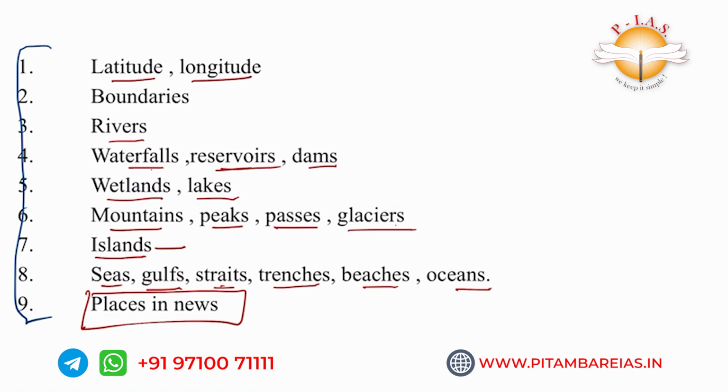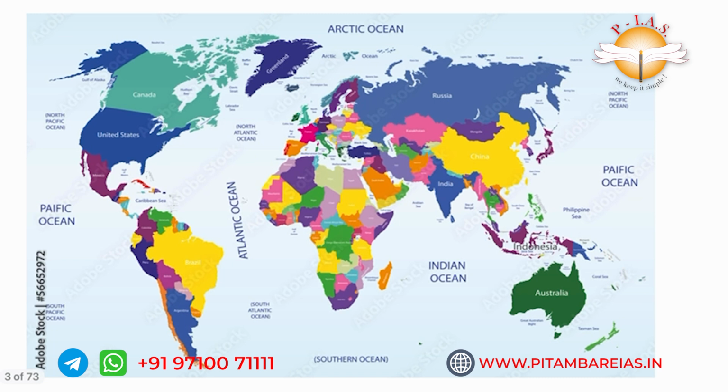Next, today we'll read about the Pacific Ocean, and then the North American and South American continents. Say this is the world map, and you have to know everything. Most of the world, two-thirds or three-fourths, is covered by water, that is, oceans. Land is less compared to oceans. First we will see the oceans. There is the Pacific Ocean, the largest ocean of the world. And next are the Atlantic Ocean, Indian Ocean, Southern Ocean, and Arctic Ocean.